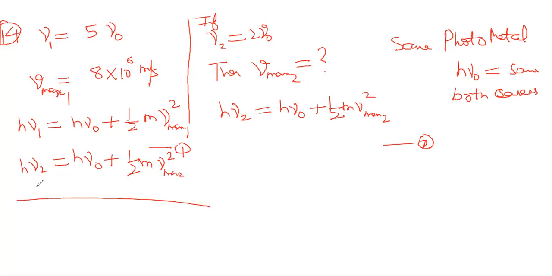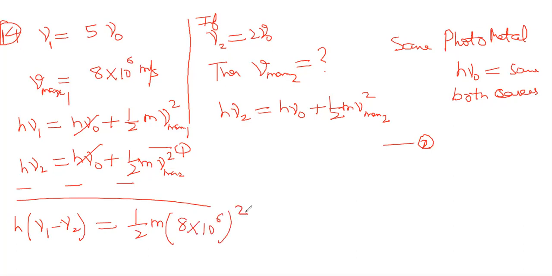Subtract the first equation from the second, or vice versa. H nu naught will get cancelled anyway. So on the LHS, h into nu 1 minus nu 2 is equal to half m into Vmax 1 square minus Vmax 2 square. What is Vmax 1? 8 into 10 power 6, that squared, minus the second one, which we do not know, V2 square.